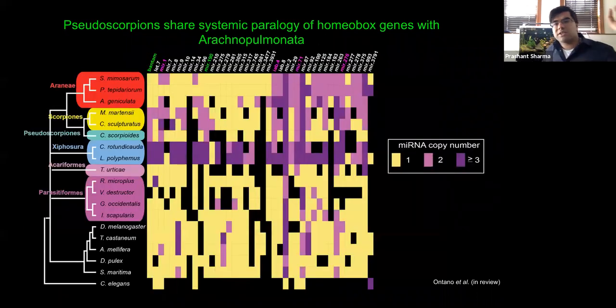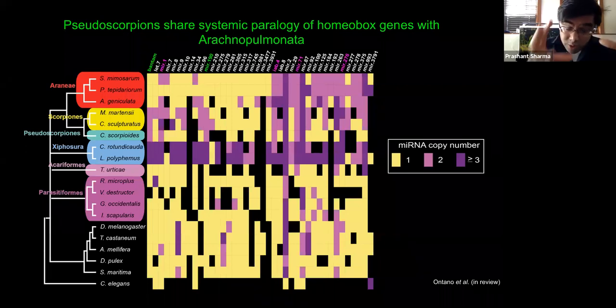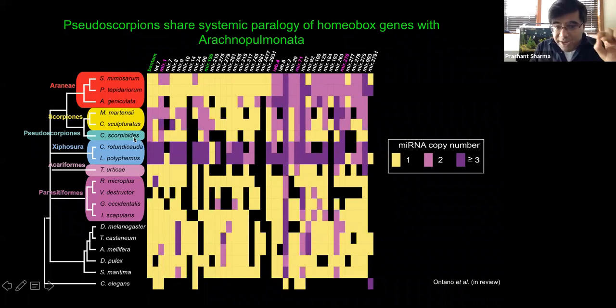Our third line of evidence comes from microRNA families. And even though the Conicokernes draft genome is fairly fragmented, we were nevertheless able to find cases of shared microRNA enrichment that are common across arachnopulmonates and pseudoscorpions. And these are indicated by the pink text. What's more, we found two microRNA families that are duplicated only in pseudoscorpions and in scorpions to the exclusion of the other apulmonate arachnid taxa, things like mites and ticks.